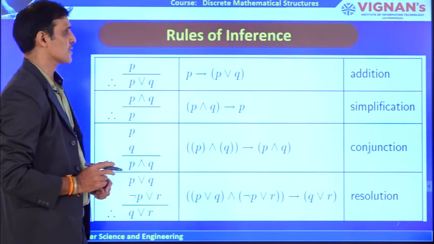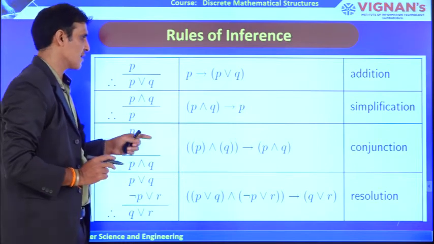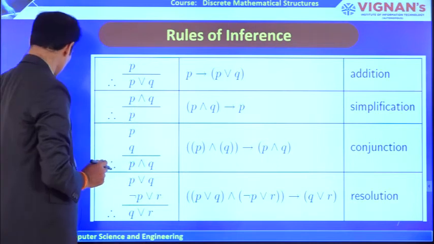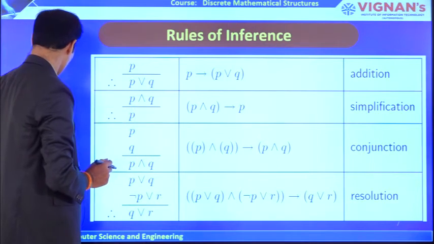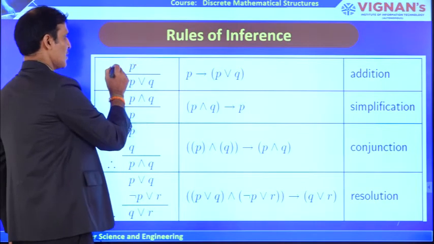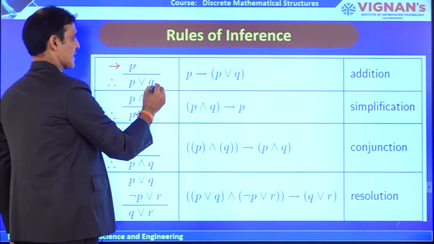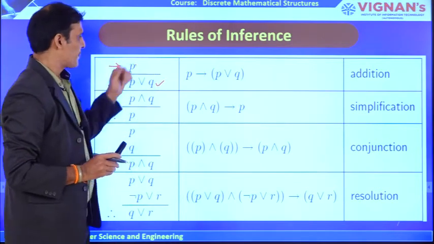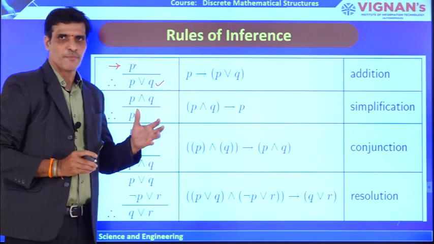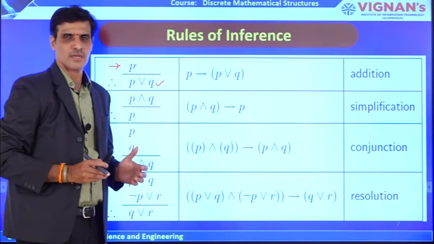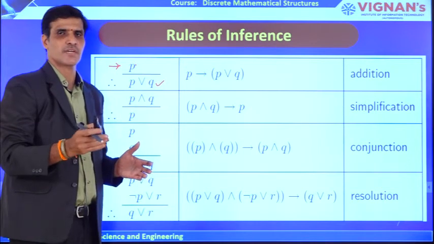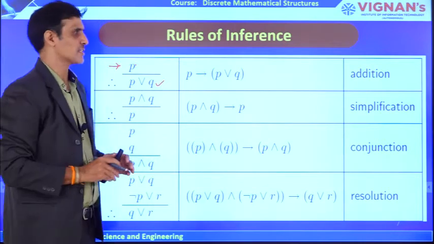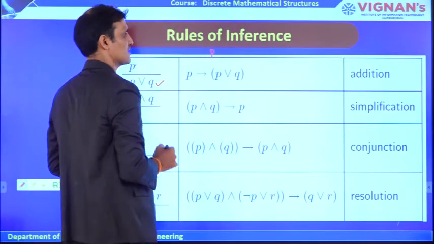There are some more important inference laws. This is another important law. The first one is here: if P is given, only one statement is given, from that we can get a combined statement P or Q. Why? Because P is given. If P is true, then if you take any statement and take the disjunction with that particular statement, the other statement may be false. I am going to take P, this is only one statement.